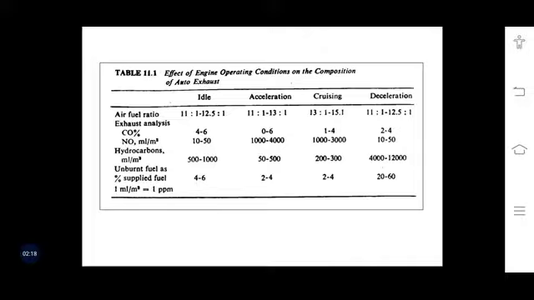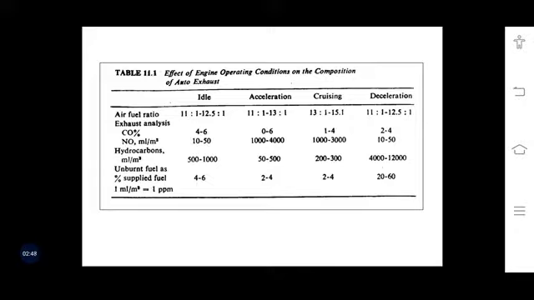So the general air fuel ratio in case of starting or idling is 11:1 to 12.5:1, which is in a range of 11:1 to 13:1 in the case of acceleration. While cruising, it increases to 13:1 to 15:1, and when we are applying the brakes, it is deceleration, and the ratio once again is almost the same as that of idling, in a range of 11:1 to 12.5:1.